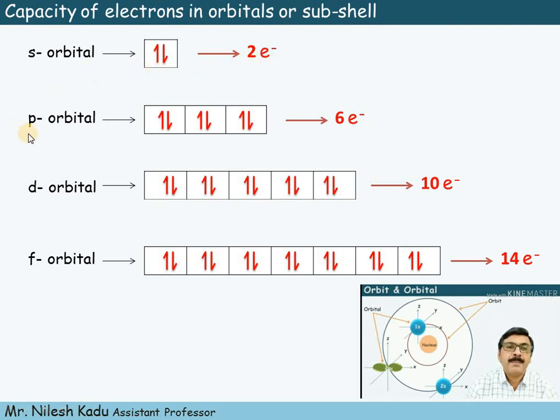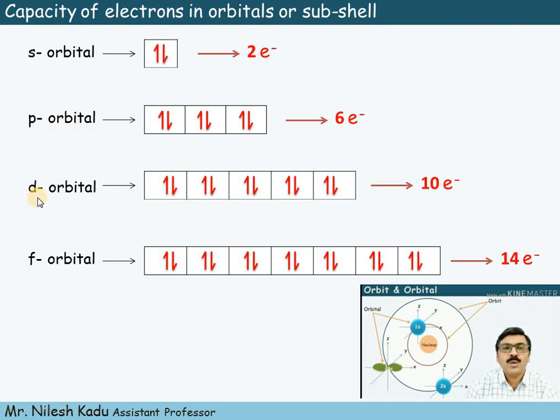Now then, the p orbital will be classified in 3 types: px, py and pz, and each lobe contains 2 electrons. So px contains 2 electrons, py contains 2 electrons, pz contains 2 electrons. So a total of 6 electrons are present in the p orbital.